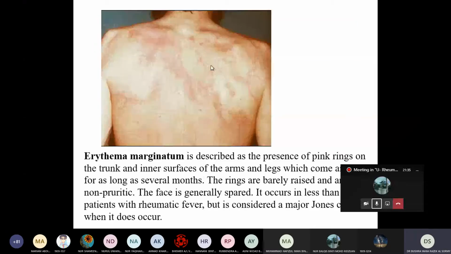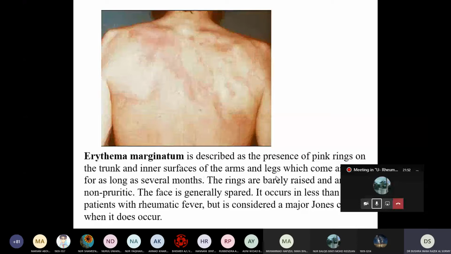See, this is erythema marginatum. Why do we say erythema marginatum? Erythema means the pink color or the redness, isn't it? Actually, there are pink rings on the trunk and inner surface of the arm and leg.